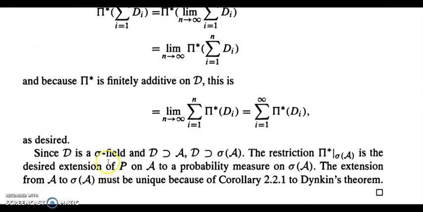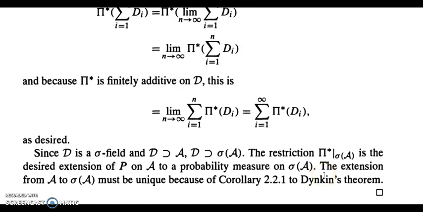Since D is a sigma field and D contains script A, and sigma of A is the minimal sigma field containing script A, and D is a sigma field containing script A, therefore D contains sigma of A. The restriction of pi star to sigma of A is the desired extension of P on script A to a probability measure on sigma of A. Therefore, our desired extension is pi star restricted to sigma of A.